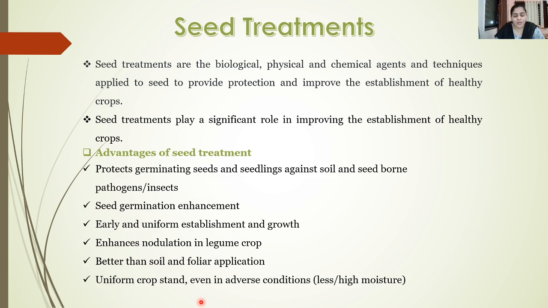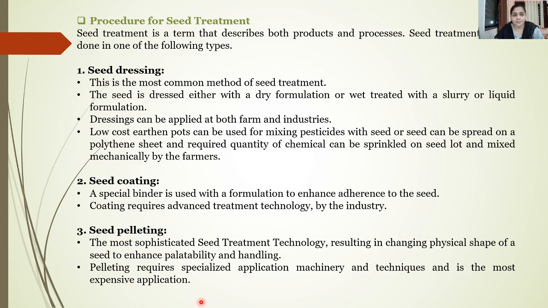So as compared to insecticides and pesticides which are given through the soil or as a foliar application, instead of using those, these seed treatments can prove better, or they can give us better results. Along with that, a uniform crop stand, even in adverse conditions such as low or high moisture contents, can be attained with the help of the seed treatments.